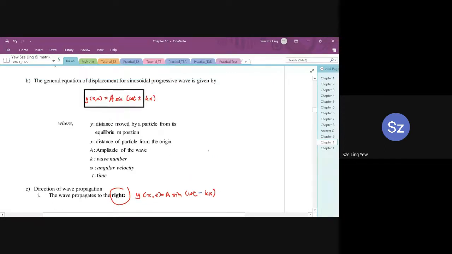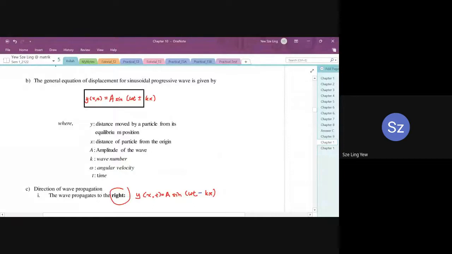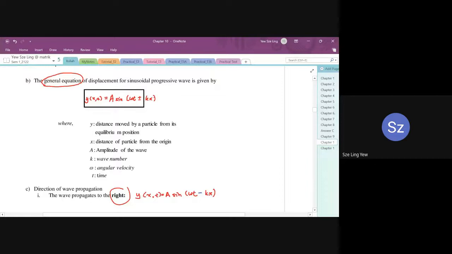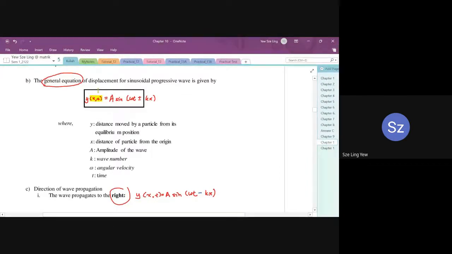All right. So now let's go back to the original equation. This one we call the general equation, the one with a plus minus sign. So y with a bracket x and t means y changes with x and also changes with time.